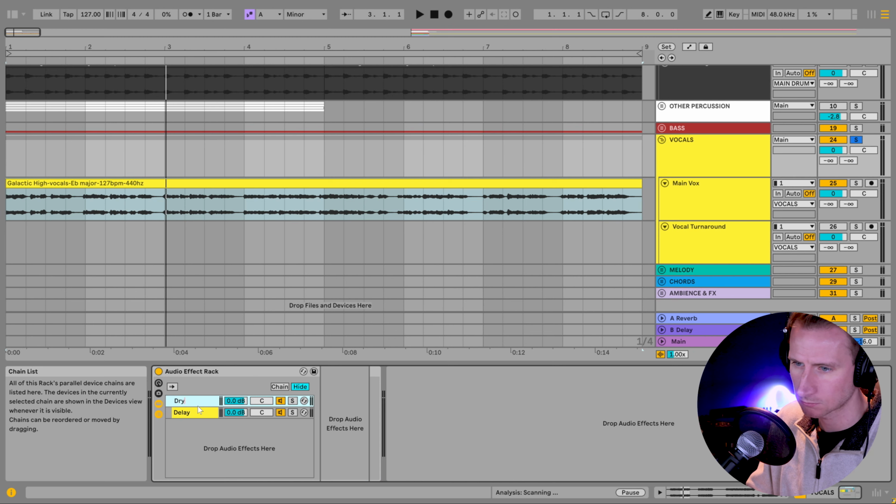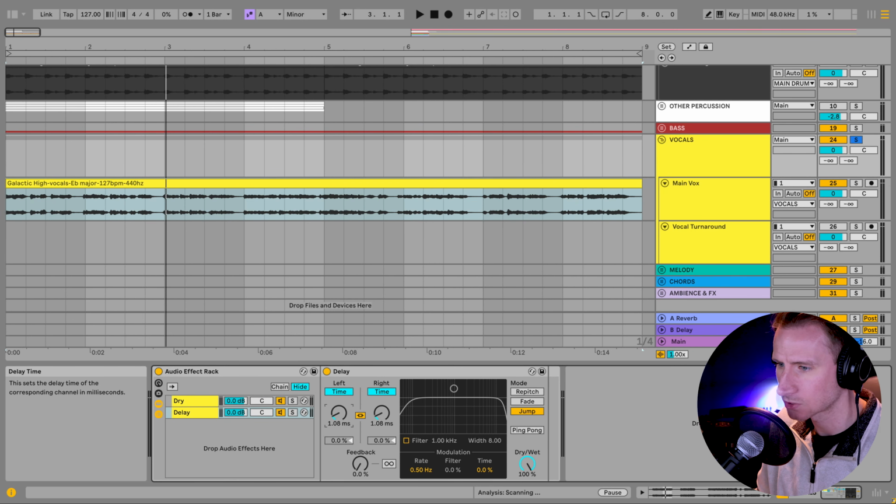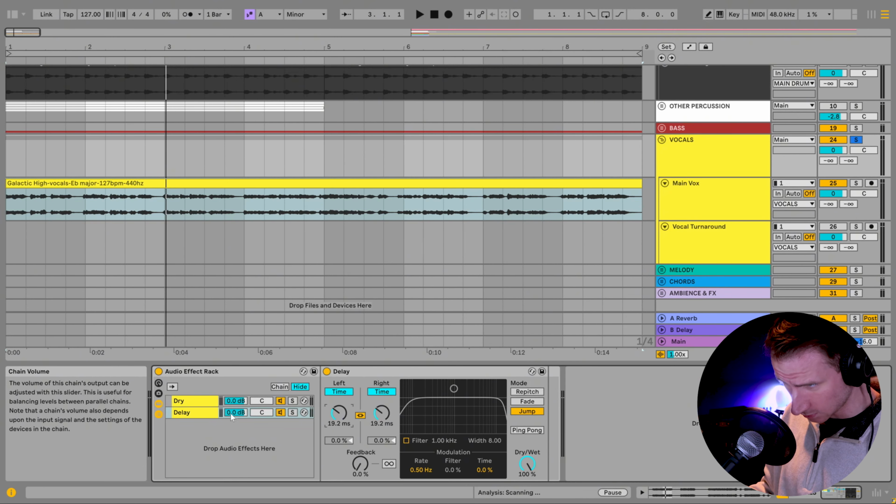we're now going to have one channel with no delay. This is going to be our dry chain. And then we're going to have this one be 100% wet, and it's going to be slightly offset from the original signal. So it's going to play 19 milliseconds after the original signal. And we're just going to mix this into taste with our dry signal.